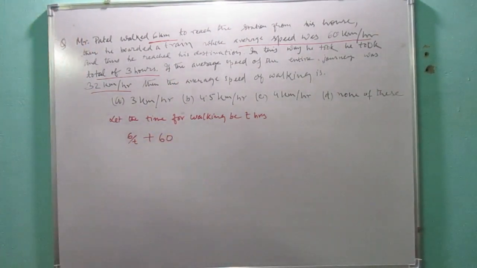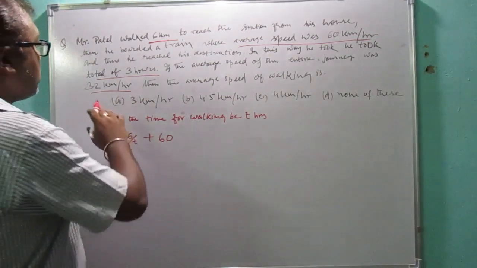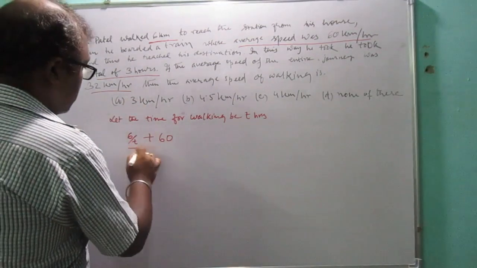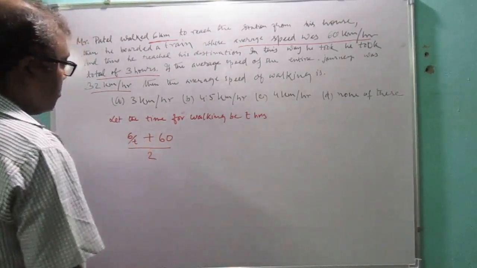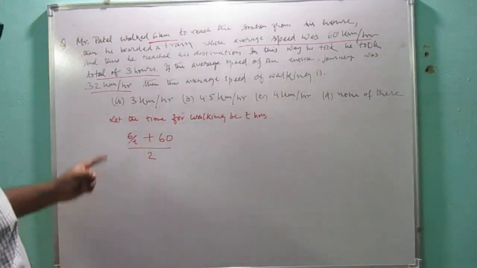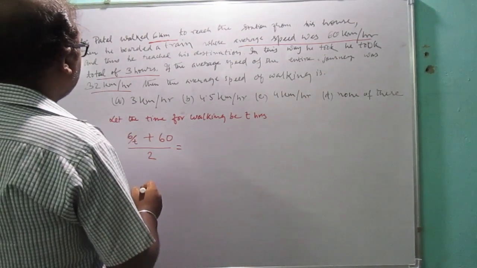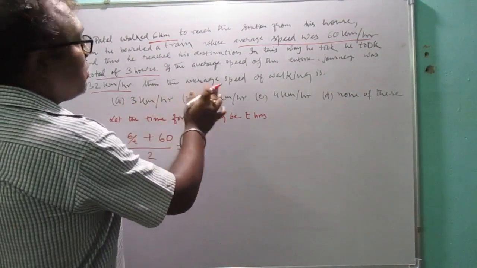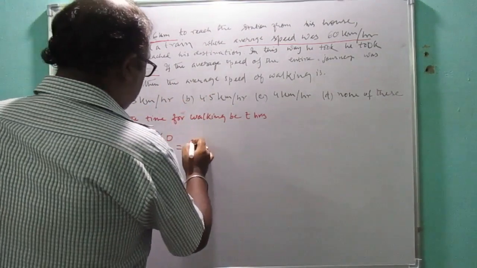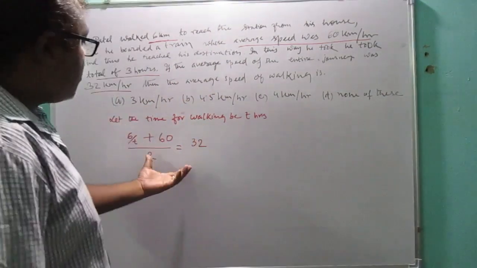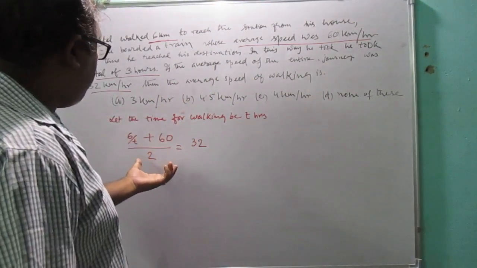So this one is the average speed, and it will be equal to how much? 32 km per hour. That is the average speed of the entire journey. From here we have to find the value of t.